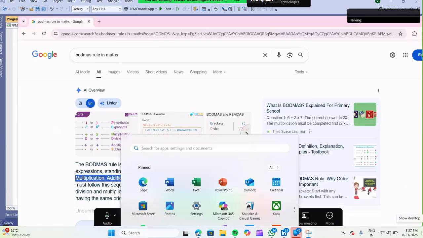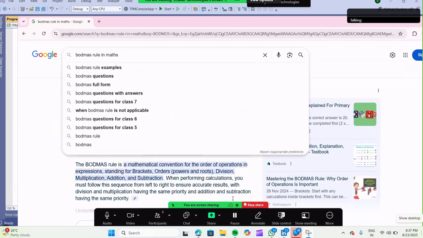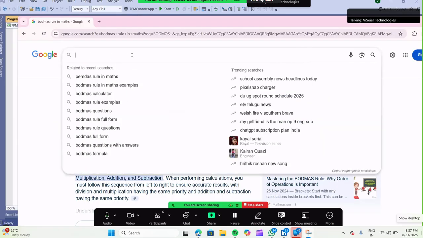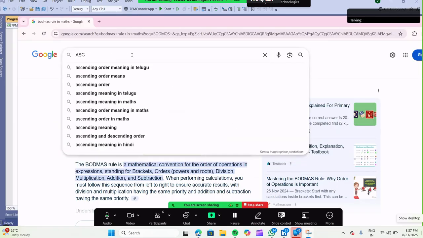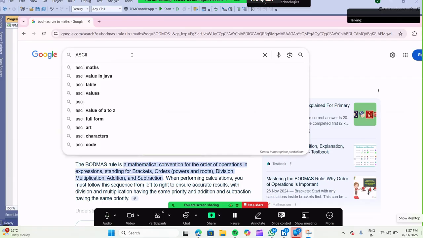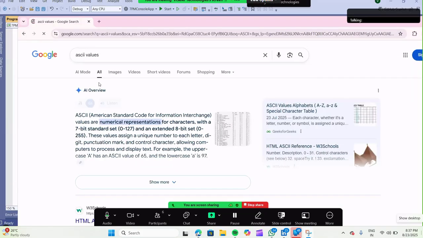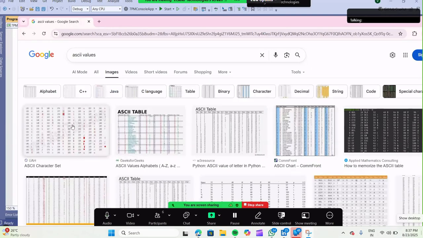Open Google again. In Google, search ASCII. Not Java, anywhere. It's not Java.net, something. It's something programmatical related. Open any image.